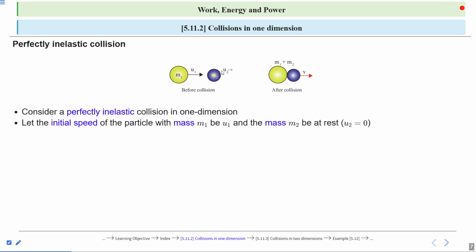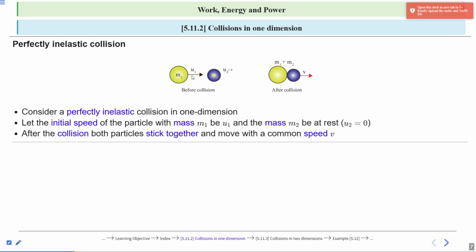The initial speed u2 is equal to 0 because the second object with mass m2 is at rest, whereas the first one is moving with initial speed u1. After collision, both particles stick together.